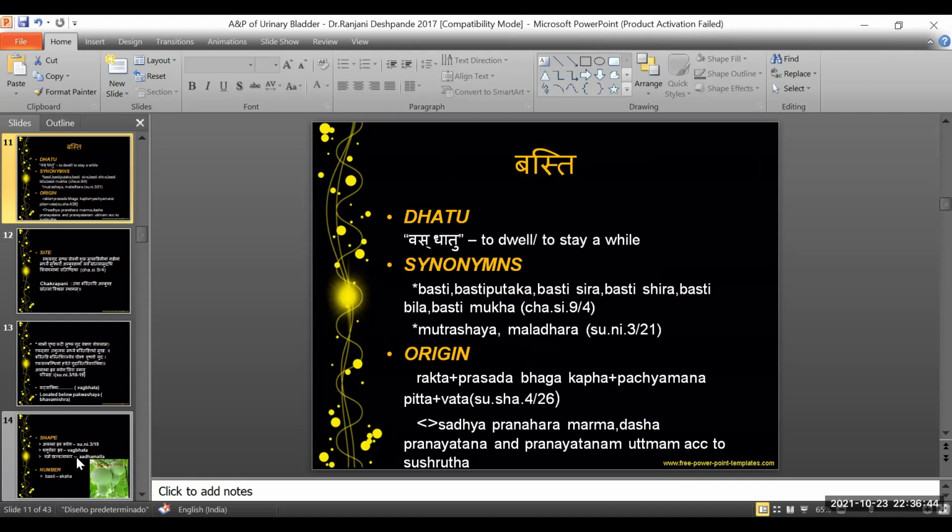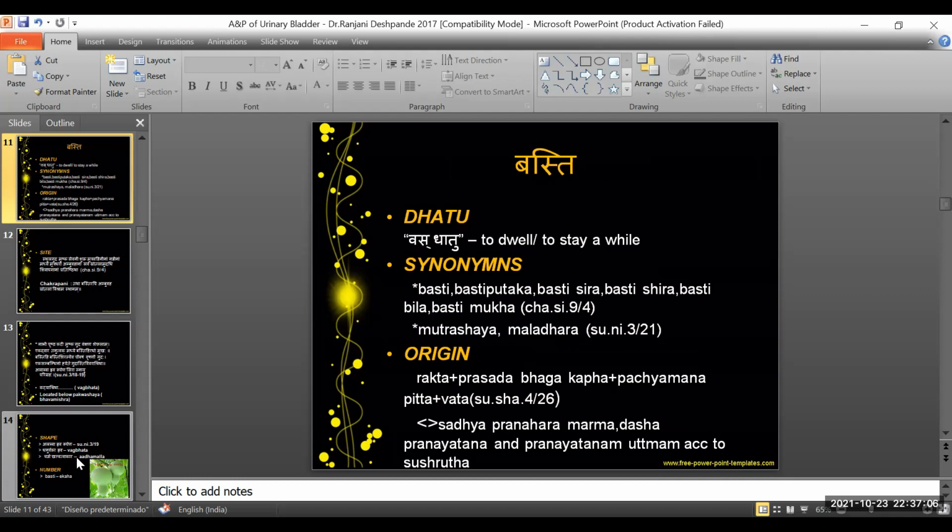Once it attains a certain quantity or threshold, only then the person feels the urge to micturate, and there is the act of micturition. That is why it is called Basti, because the urine is held for a while inside the Basti or the urinary bladder.